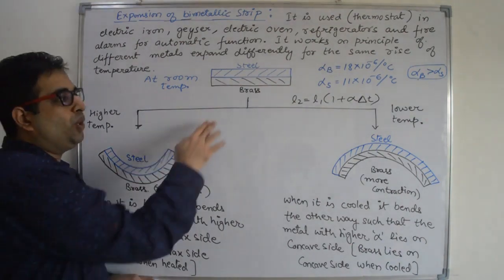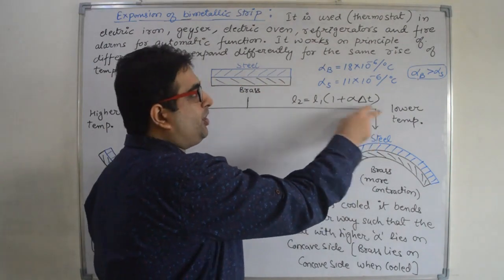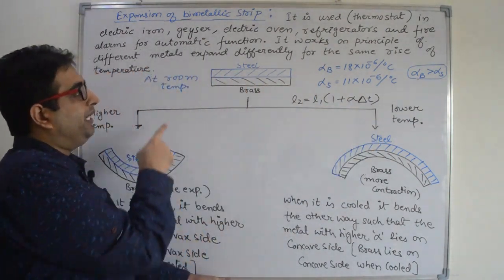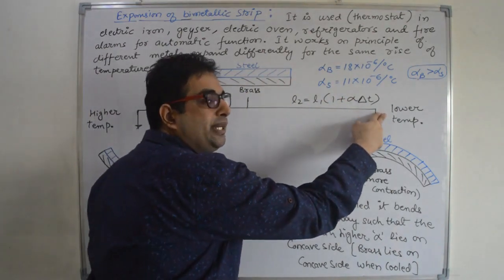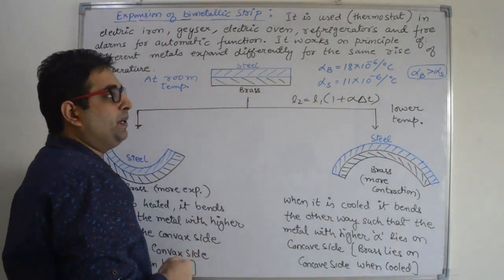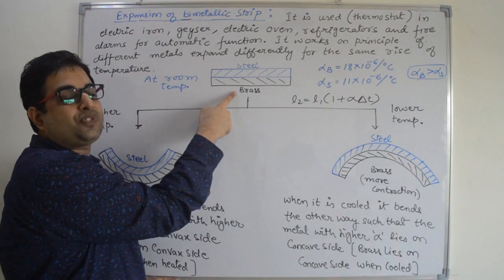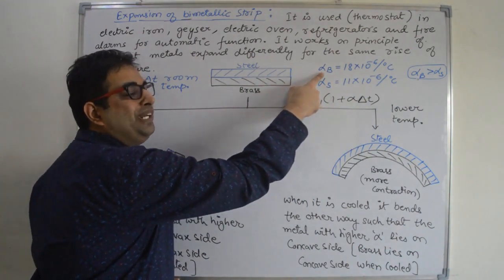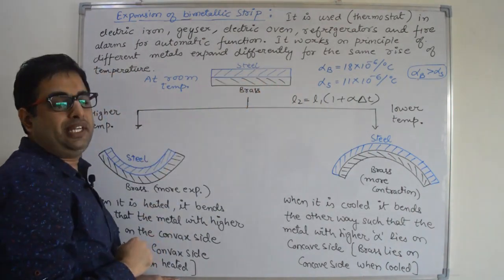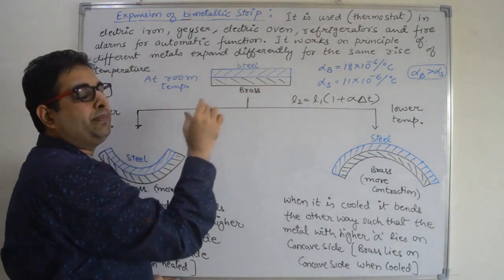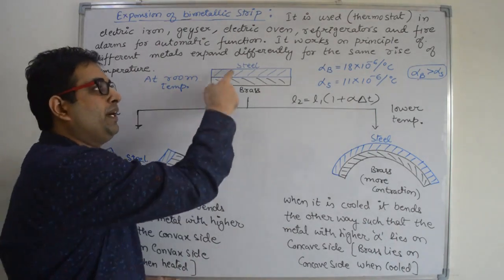Right? Now if we decrease the temperature of this bimetallic strip, initially both the lengths are equal. But when we decrease the temperature of this bimetallic strip, the contraction in brass will be more because of more value of alpha. So brass will contract more as compared to steel. So decrease in length of the brass is more as compared to steel.